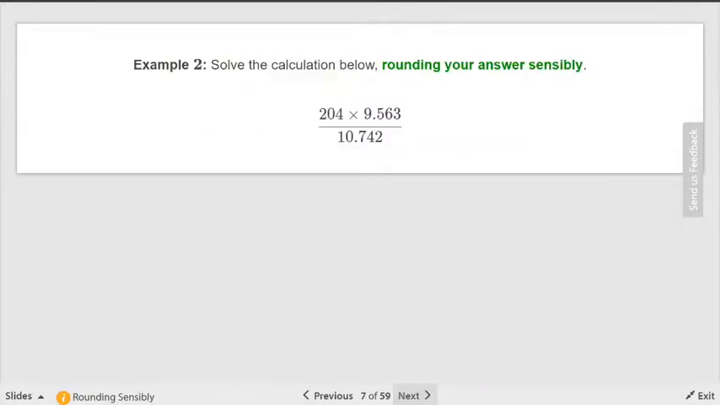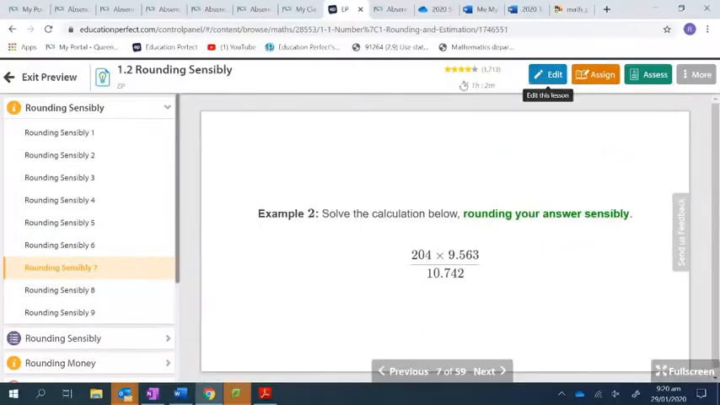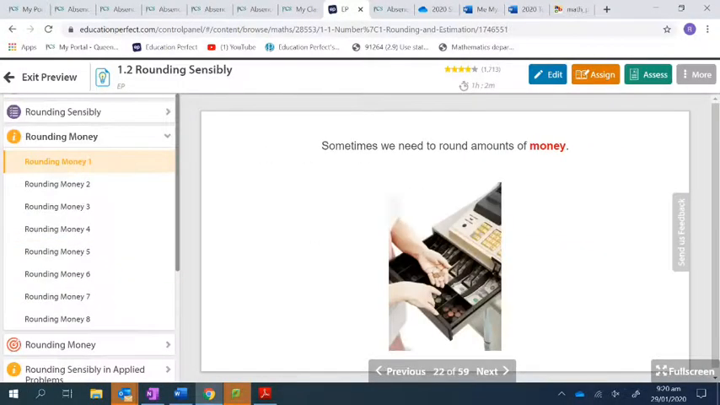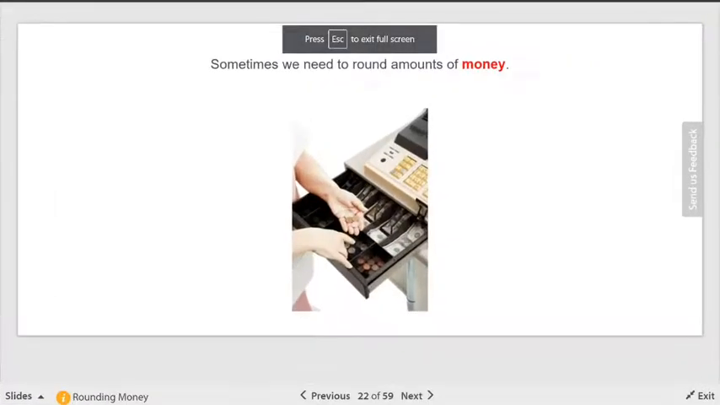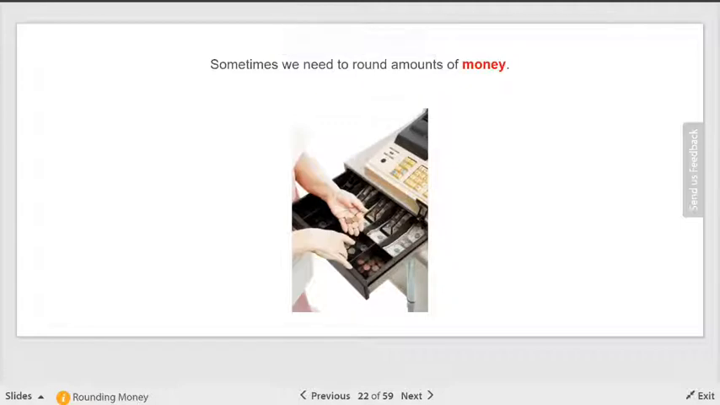All right. And there you go. We're going to just go into some examples and exercises. Let's talk about money. There's only one thing you need to remember about rounding money, is that it's always rounded to how many decimal places? 2.